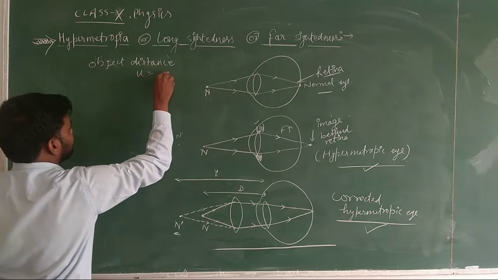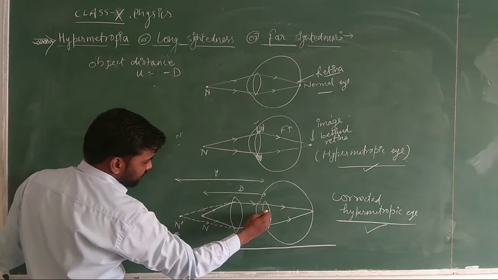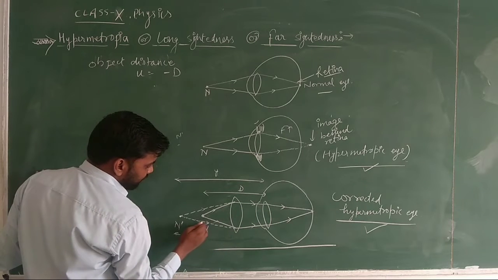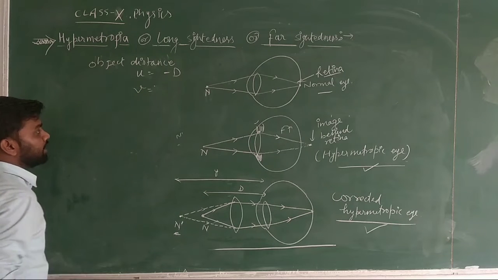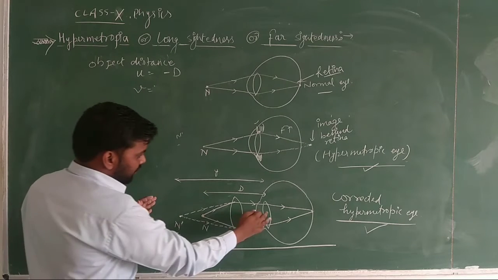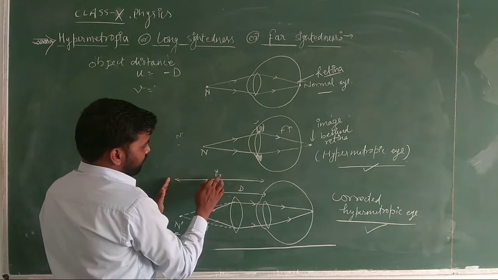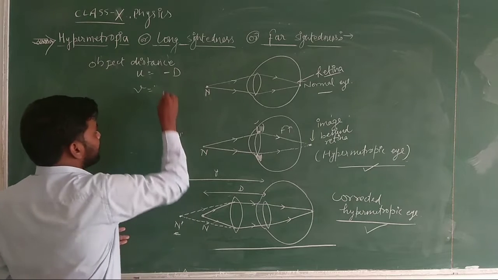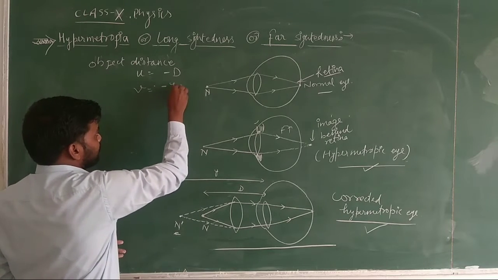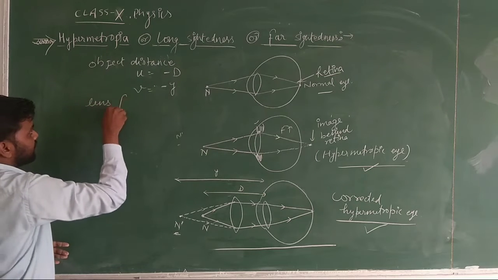u equal to minus d. Okay, why is it minus? Because it is on the left hand side of this lens. Now next we need to see the image distance. So for this lens the image distance will be this much. Okay, it is y, and it is on the left hand side of this lens, then definitely we will take it also negative. Now by lens formula, we have already seen the lens formula.